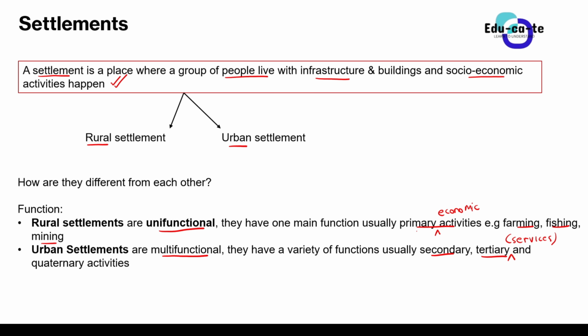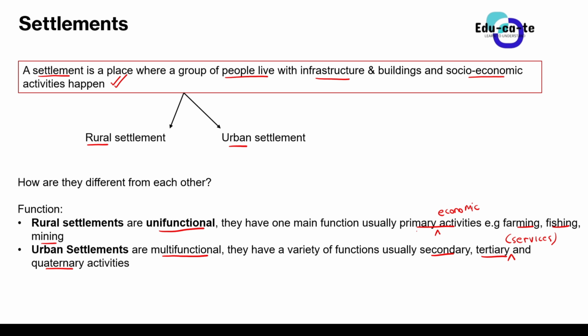So services such as lawyers, attorneys, salons, any kind of service that you can pay money for, is usually found in urban settlements. There are also quaternary activities. So in urban areas, we don't only have one function, we have several functions, a variety of functions. And remember that the function is basically the economic activities happening in that particular settlement. That's how you differentiate between rural and urban settlements.